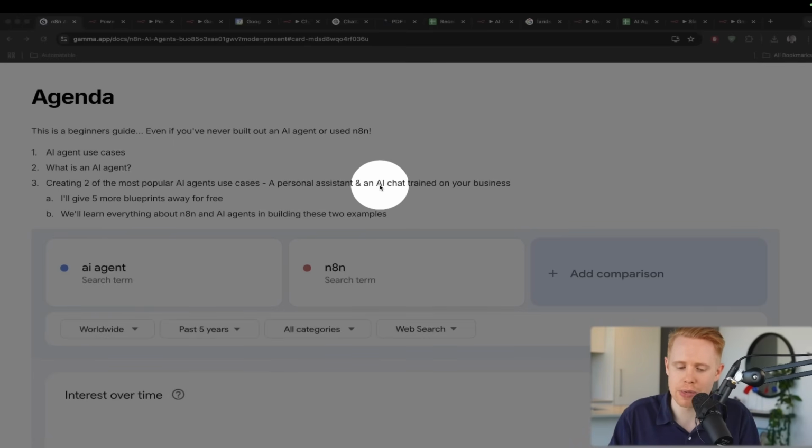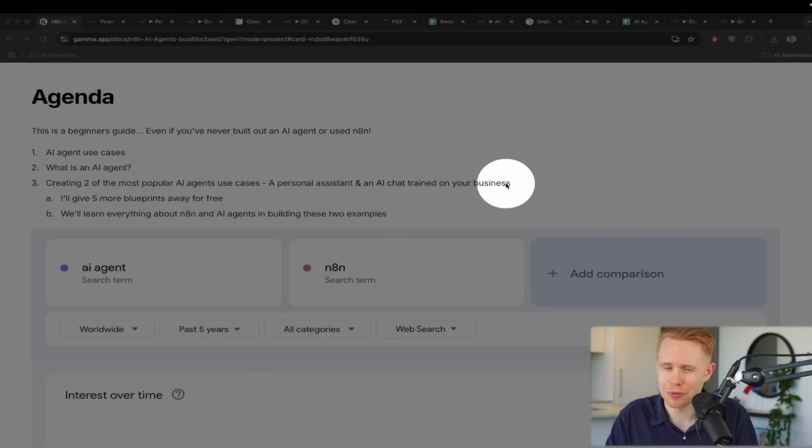And then we're also going to be building out an AI chatbot that is trained on your entire business or life, so that you can dump in all of the information you need, and it will be able to provide answers to questions that are hyper specific to yourself or your business.